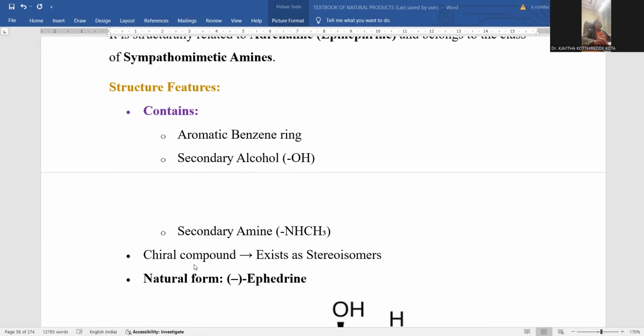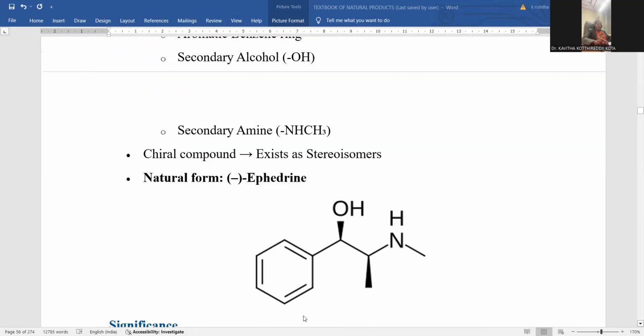It is a chiral compound; a carbon surrounded by four different groups is said to be chiral. That chiral nature is also present in ephedrine, so it exists as stereoisomers. Being chiral, there is a possibility of stereochemistry. This is how its structural features are provided. The benzene ring, secondary alcohol and secondary amine are the important parameters present within the ephedrine molecule.